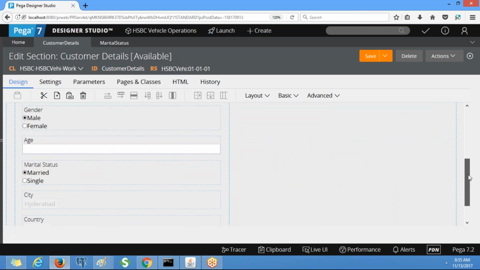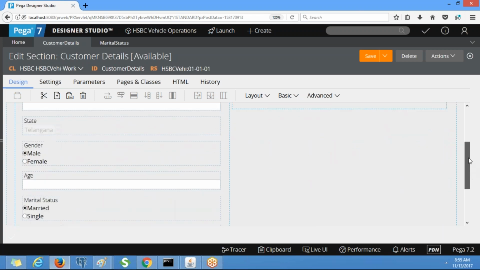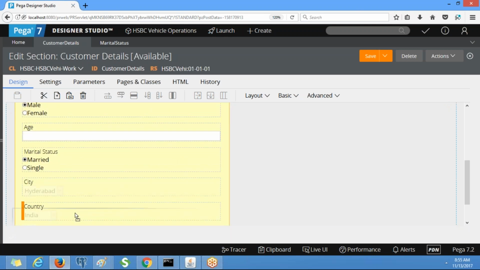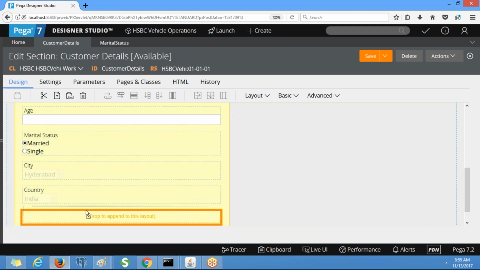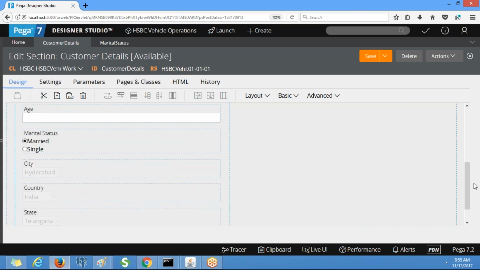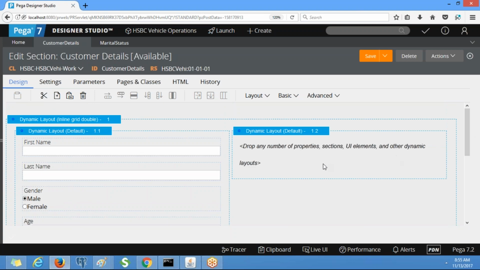So you can arrange properties like this, right? So now I am going to drag spouse details to this layout.